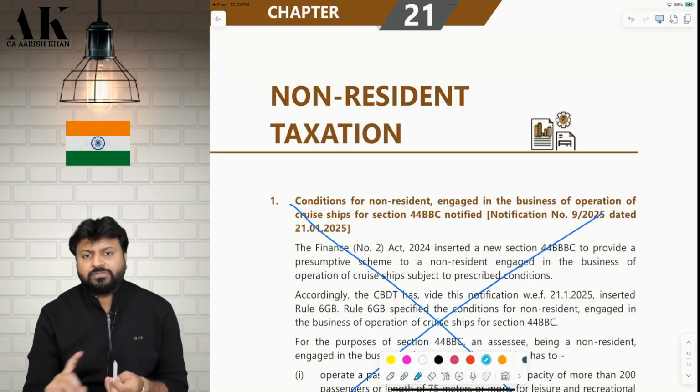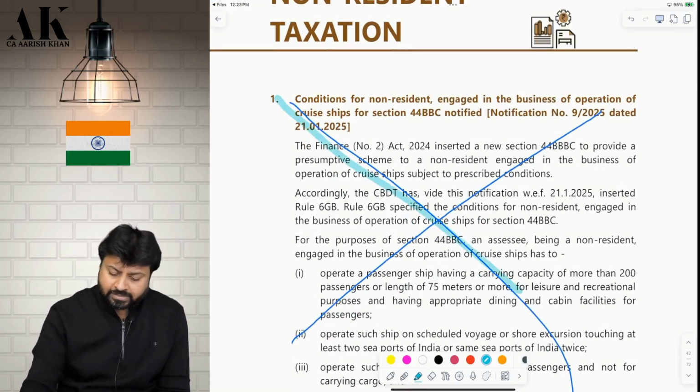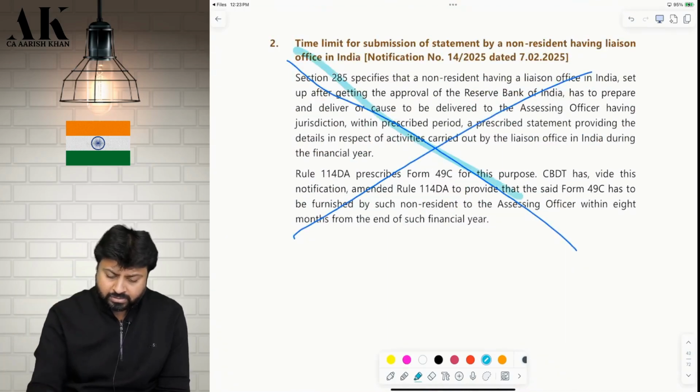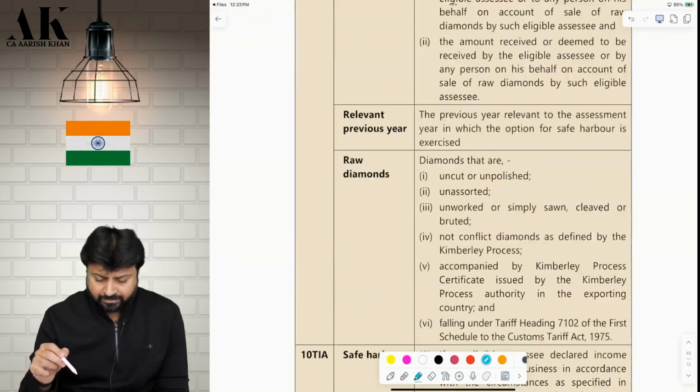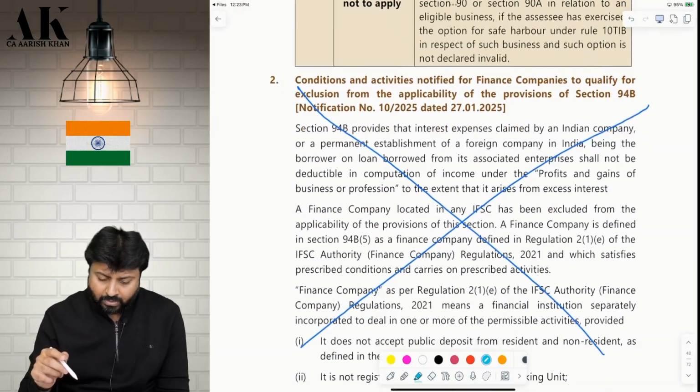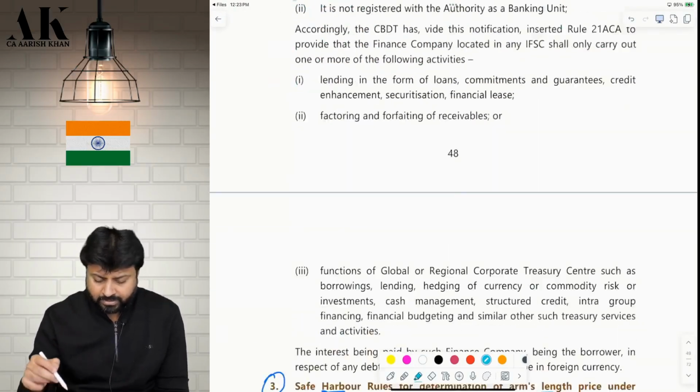So these are some of the changes which are there in tax audit. Now, the next ones we have already done in September. You can check it. Now, one last, this also we have already done in September. You can check it.